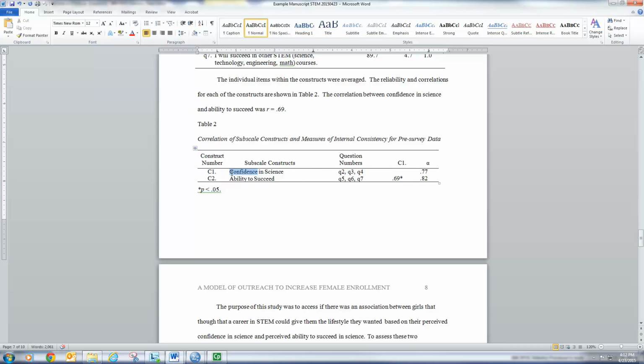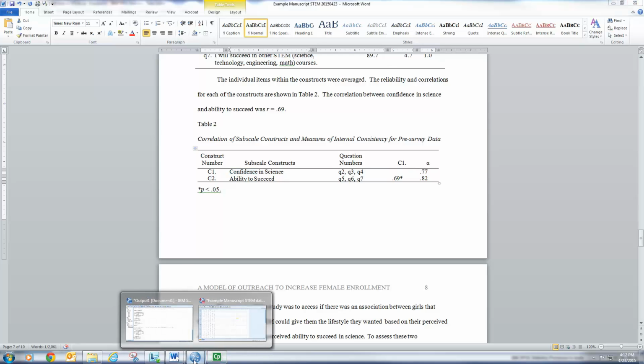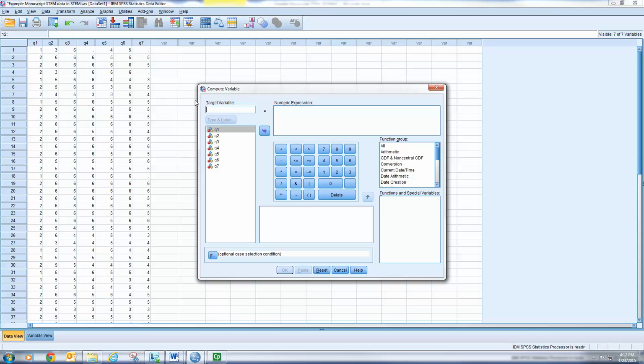So I'm going to create a new variable called confidence. I'll go ahead and type that right in there. And that's going to be the mean of, so MEAN, open parenthesis, and then I'm going to just bump over. I'm going to click on it, and it's going to show the arrow here. I'm going to bump it up. I need a comma between each one. 2, 3, comma, space, and 4. And then I'm going to close this out.